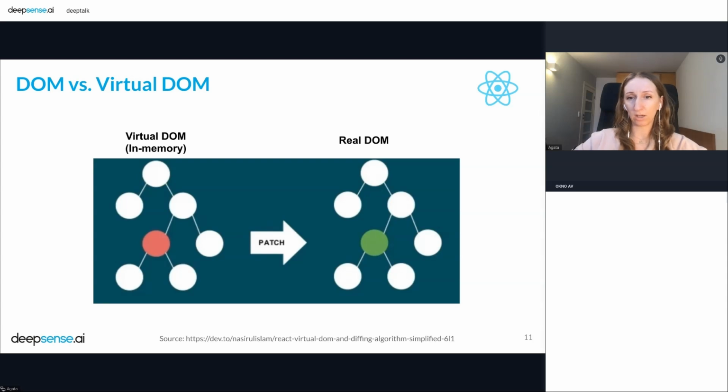And why do we need the virtual DOM? Why can't we work on the real DOM in our project? Every time you do some update in the DOM, the browser reflows the page according to the actual content, and those reflows are very expensive. So that's why we need something different, and this is the virtual DOM. The virtual DOM is a copy of the real DOM. It is a tree-like structure where each element in this tree corresponds with the real DOM. So we use the virtual DOM to minimize the number of DOM manipulations and to calculate the most efficient way to update the DOM.